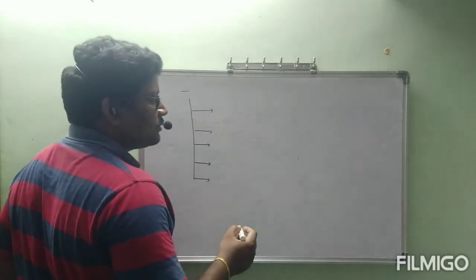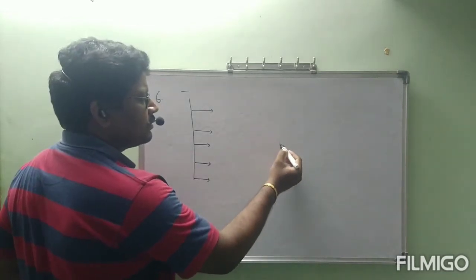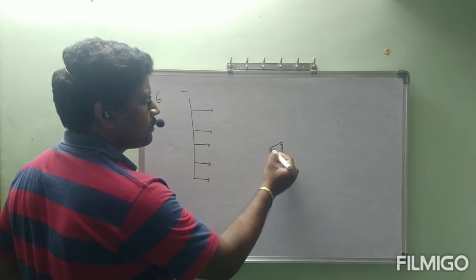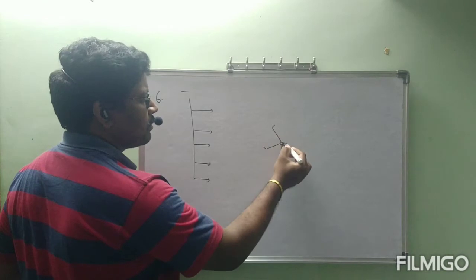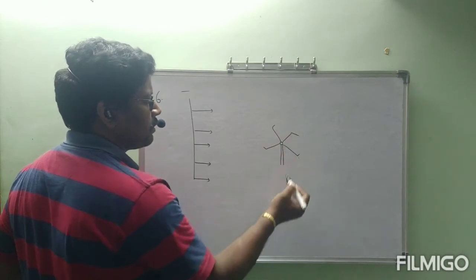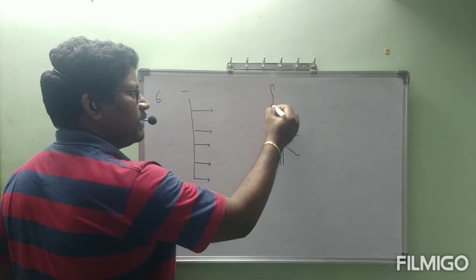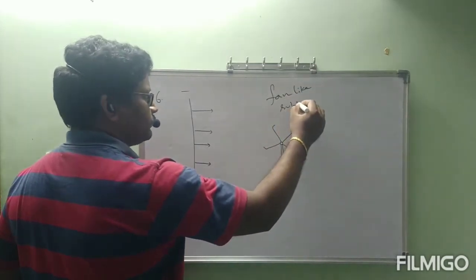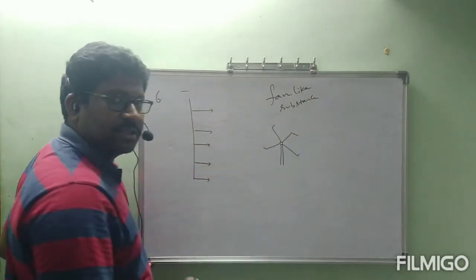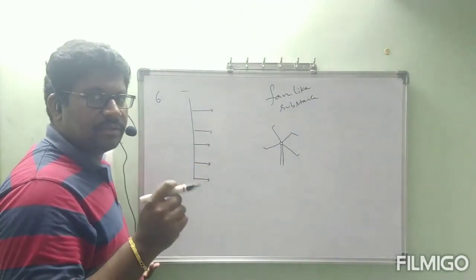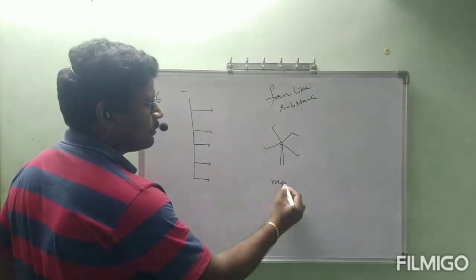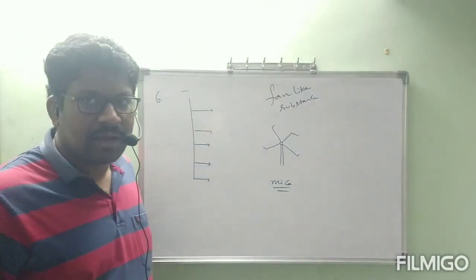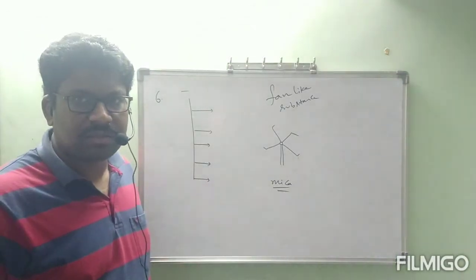In the path of cathode rays, I kept a fan-like substance, which is made with a very light substance, that is mica. Very light, because if it is a little bit heavy, we cannot make any observation from this.